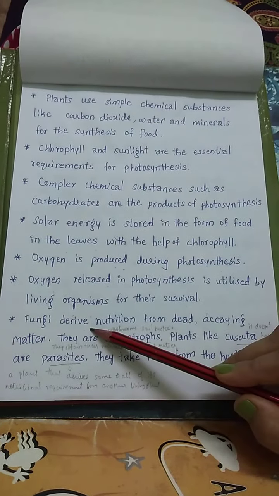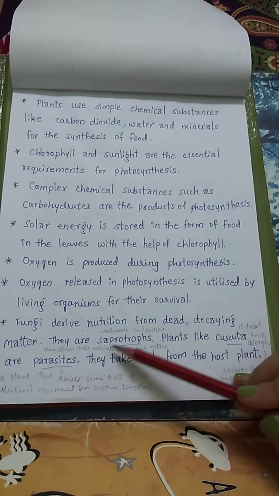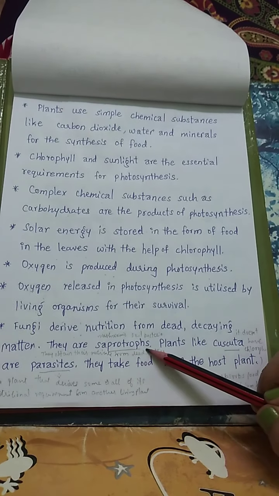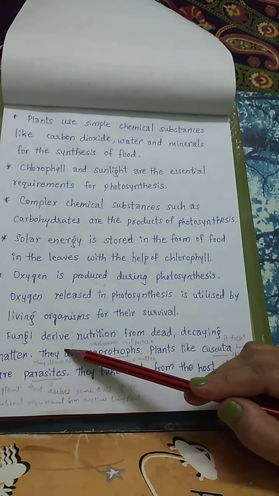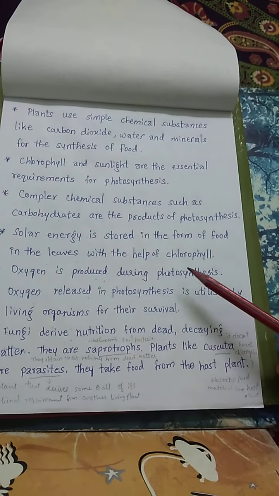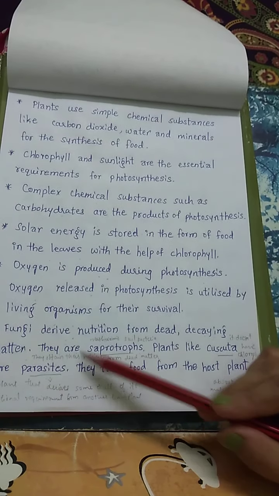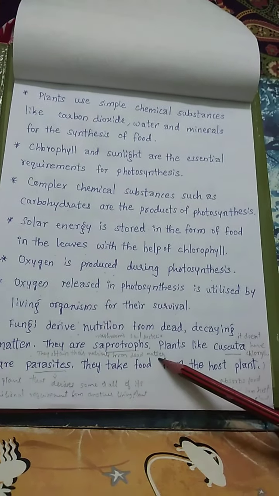Fungi derive nutrition from dead decaying matter. They are saprotrophs. Here saprotrophs are mushrooms and bacteria. They get their nutrition from the dead and decaying matter. They obtain the necessary nutrients from the dead matter.